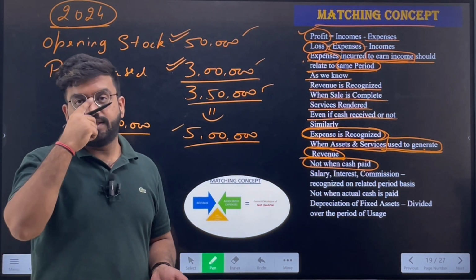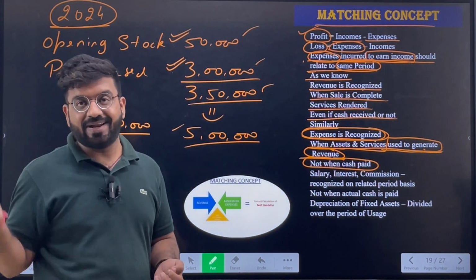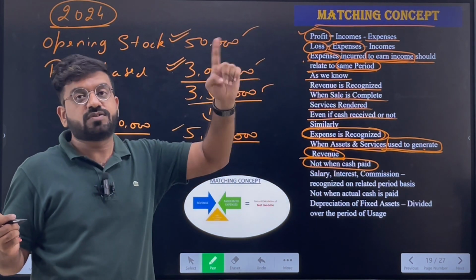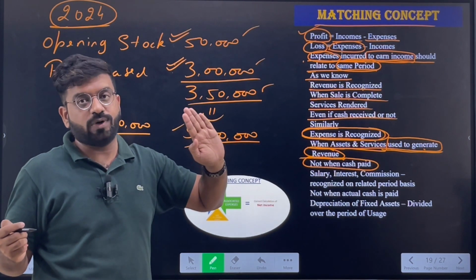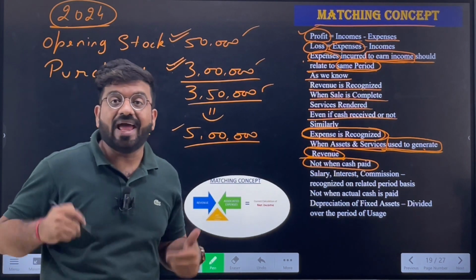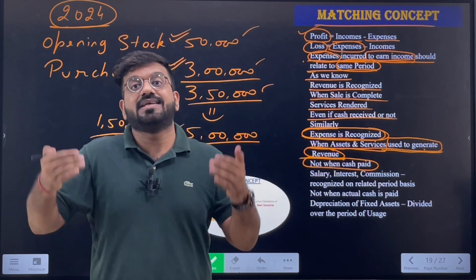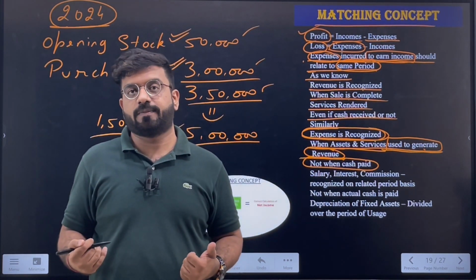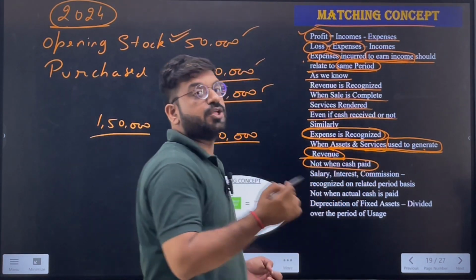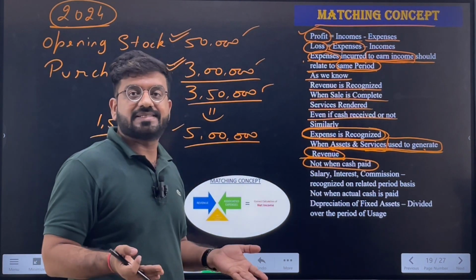Previous year, the amount we spent in order to sell the goods for 1,80,000 was only 1,50,000. It wasn't 2 lakhs. We didn't sell the goods worth 2 lakhs. We had purchased goods of 2 lakhs, but we didn't sell all of it. 50,000 was still remaining. So 1,50,000 is the actual amount of expense which we incurred to get the revenue. Is that clear? So the assets used or the services used to generate the revenue, whether the cash has been paid or not, will be recognized as an expense.